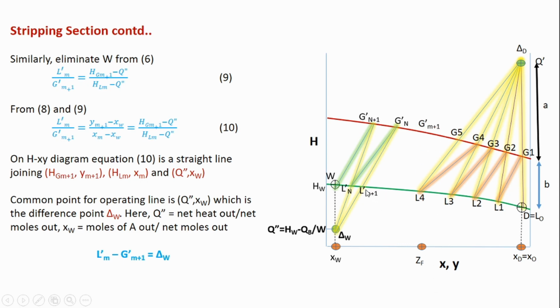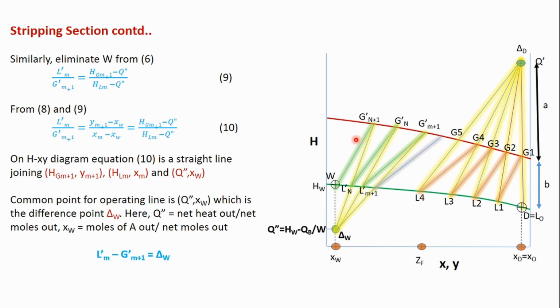Then L dash M plus 1 and G dash M plus 1 are in equilibrium, so join them by a tie line. And G dash M plus 1 and delta W are on the operating line. This intersection with the HL line is going to give us the next point, which will be the L dash M point. Now if I draw a tie line from this L dash M point, it is crossing the feed line. This is the feed section, it is crossing the feed section. So this we will not do.